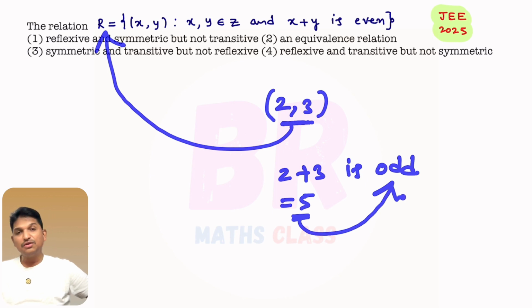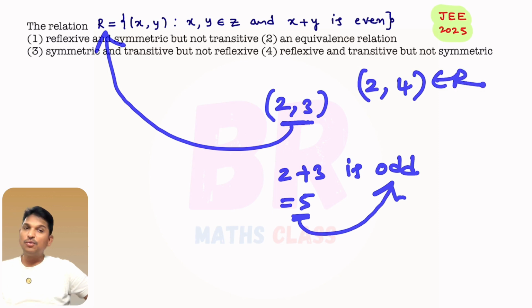So does (2, 3) belong to this relation? No. Why? Because 2 plus 3 is an odd number here. (2, 3) does not belong to R. See, (2, 4) belongs to this relation. 2 and 4 are both integers. 2 plus 4 is 6. 6 is even. So (2, 4) belongs to this relation.